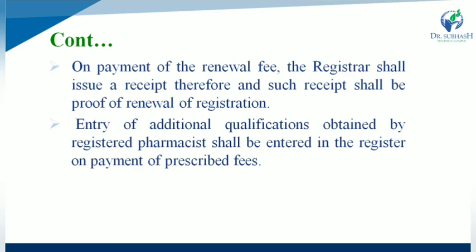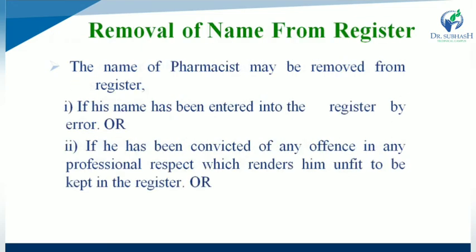So the remaining two steps for renewal of fees: on payment of renewal fees the registrar gives a receipt, which is proof of payment, and additional qualifications are entered in the register on payment of prescribed fees.